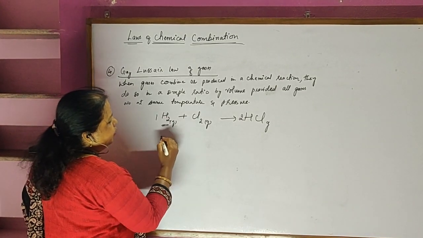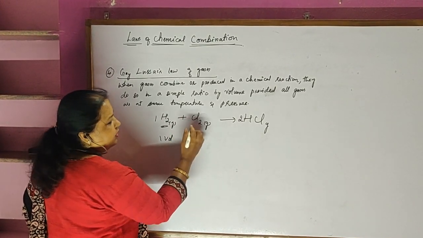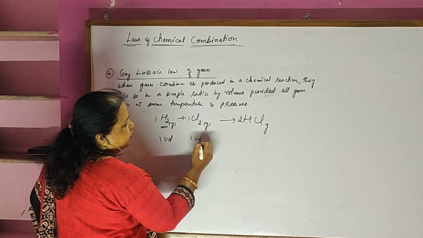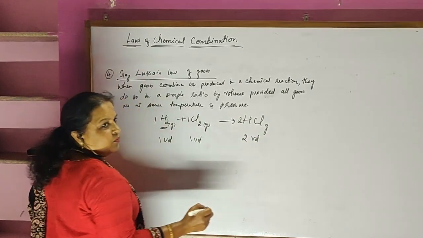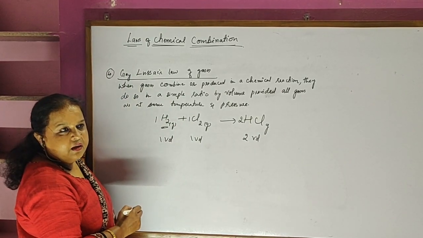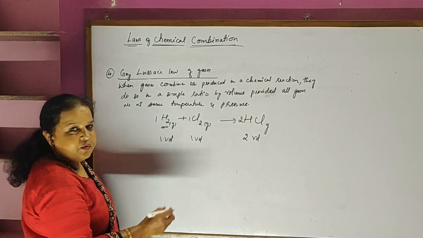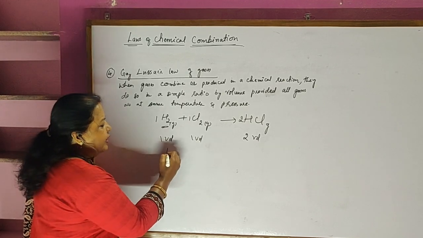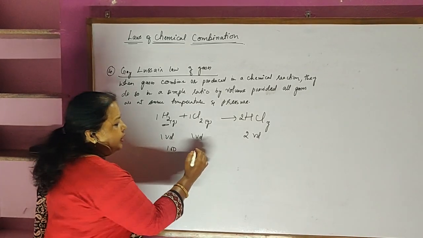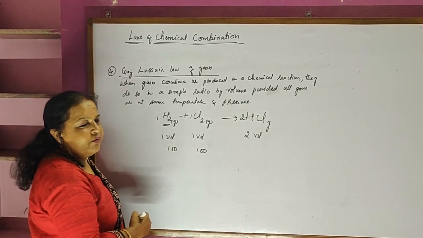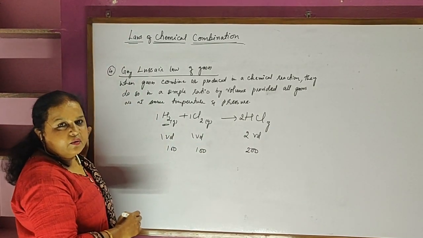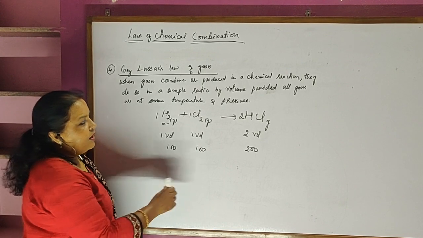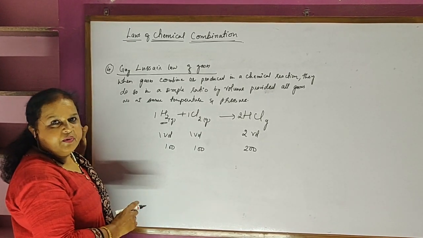So here 1 volume of hydrogen can combine with 1 volume of chlorine to give exactly 2 volumes of hydrochloric acid. If I take 100 ml of hydrogen, exactly it will combine with 100 ml of chlorine and it will give 200 ml of hydrochloric acid in gaseous form, if same temperature and pressure is maintained.